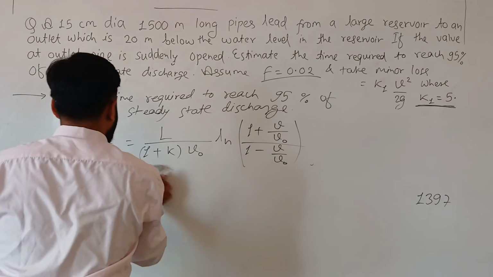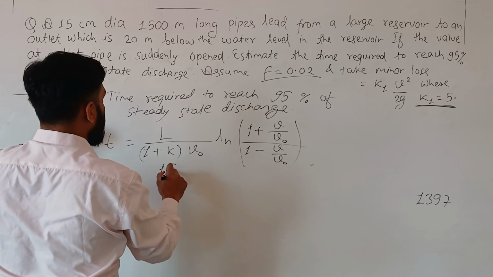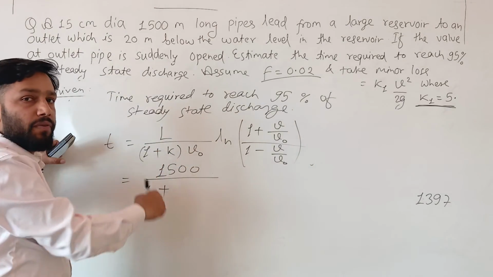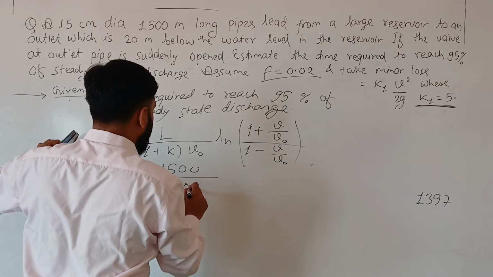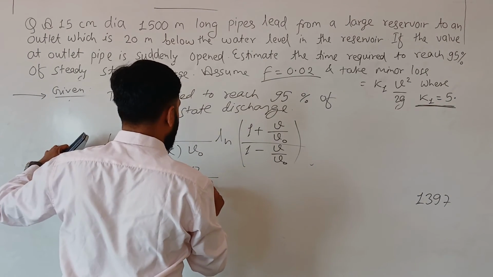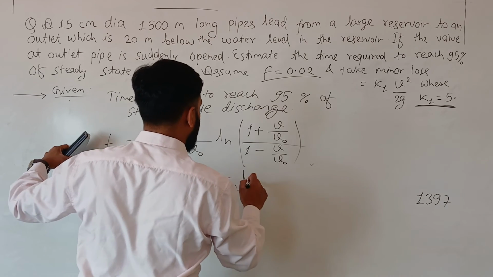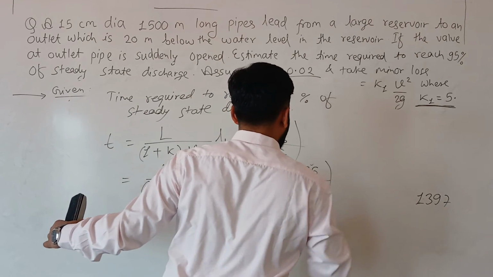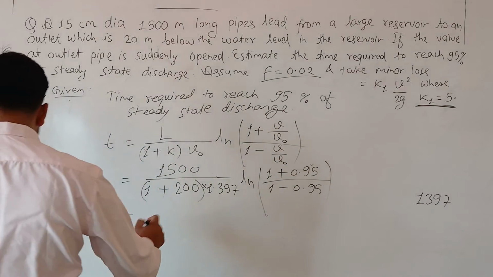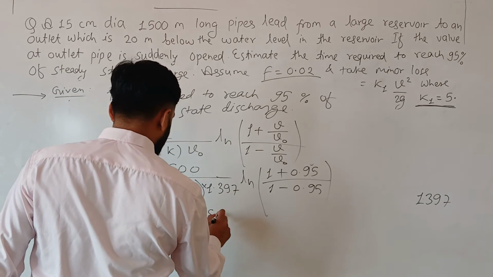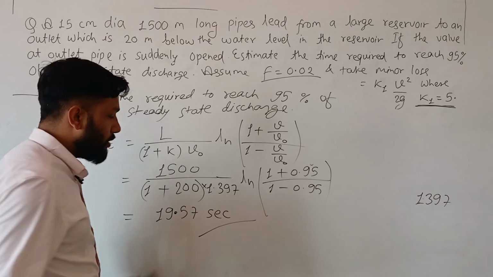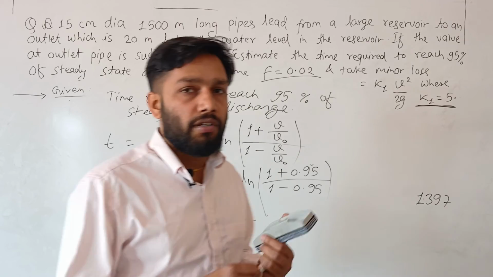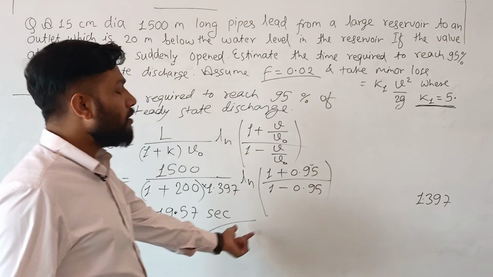1.397. So let's put here L is 1500 divided by 1 plus K. How much was K before? 205. Now it's 200. We have neglected the minor loss coefficient. Okay, so into 1.397, Ln of 1 plus 0.95 divided by 1 minus 0.95. That is, you get the value 19.57 seconds. Okay, this is the time required to reach the 95% of steady state discharge, neglecting the minor loss in this case.